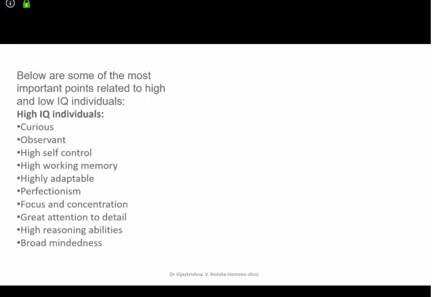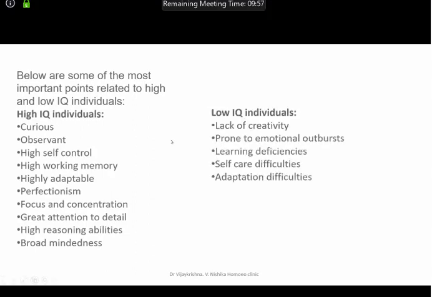See, now there are few things. This is the sum up slide of this. See, if your IQ is good, then you will be very curious. Your observations will be good. Okay, the reasoning will be good. If your IQ is low, you'll have low creativity. You'll have learning deficiencies. You'll have problems with adaptation, and you will be more prone to emotional outburst.